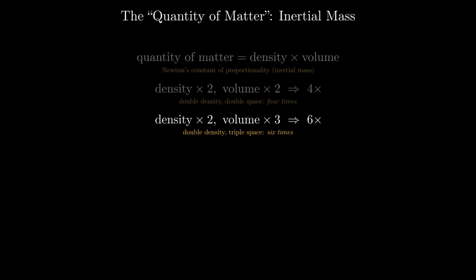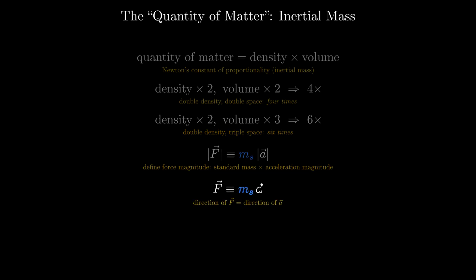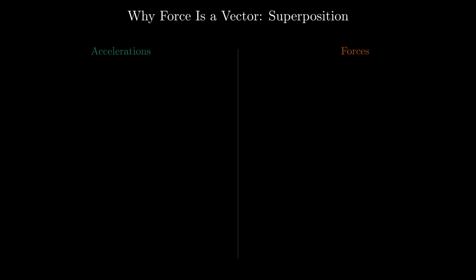Apply a force to a chosen standard body. Measure its acceleration magnitude with an accelerometer, any device that reads acceleration. We define the force magnitude as the standard mass times the acceleration magnitude. That definition fixes the magnitude and the direction of force. So force is a vector, but a claim needs proof. So we run an experiment on the standard body.